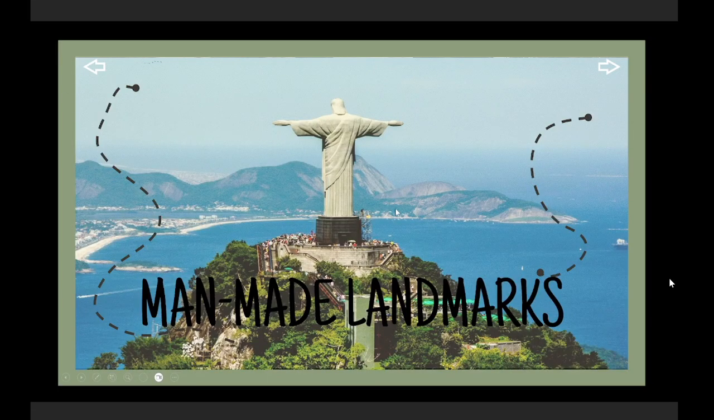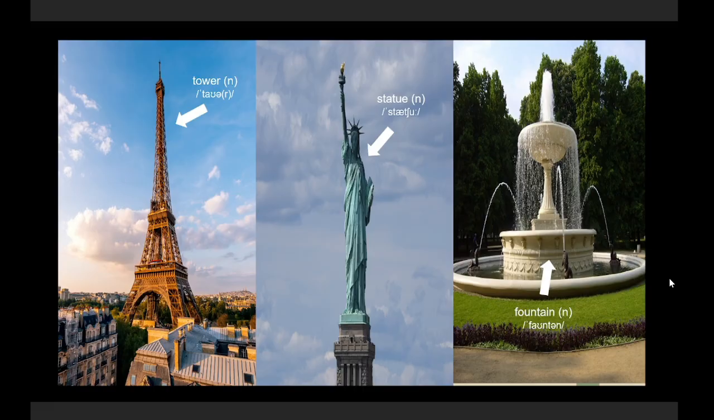Now, let's move on to the next section, man-made landmarks. So, here we have three different man-made landmarks. The first one is tower. Tower. This is the Eiffel Tower. Next, we have statue. Statue. The Statue of Liberty in the US. And here we have a fountain. Fountain. You can see there's a lot of water here, right?